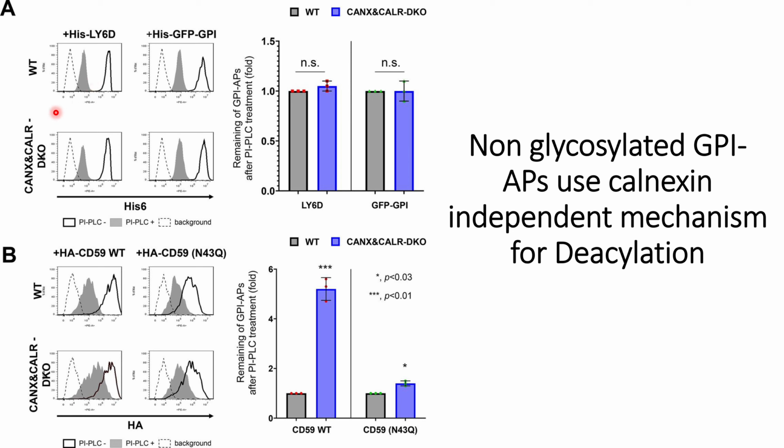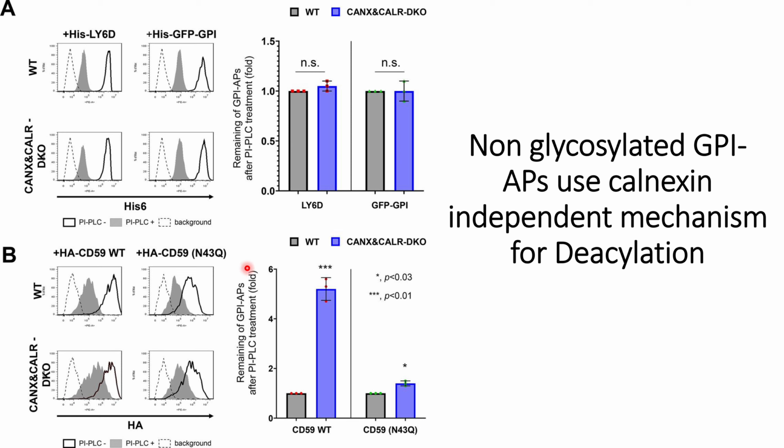And the surprising thing that they observed is that similar results are shown for the Calnexin and calreticulin dual knockout. That is, there is almost negligible sign of immature GPI-APs expressed on the plasma membrane of the dual knockout. And this was validated using the quantification of the flow cytometry results, where the difference in remaining GPI-APs after PI-PLC cleavage is non-significant in the case of wild type and also in the case of this dual knockout. And this was observed for both LY6 and GFP-GPI.